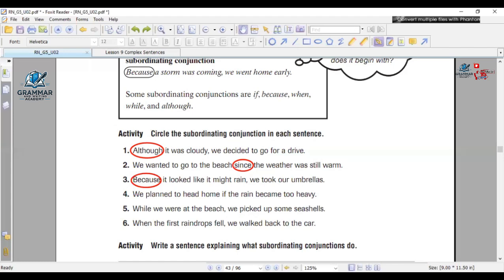Yes, Mr. Number 3. Because it looked like it might rain, we took our umbrellas. The subordinating conjunction is because. Thank you so much here, Abdurrahman. Jawad, then Jad. I'm moving in turns as I mentioned before.